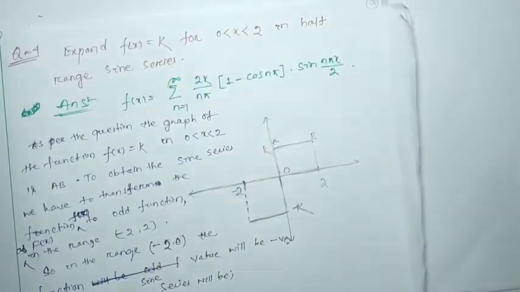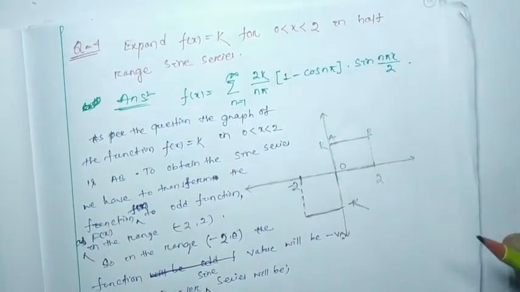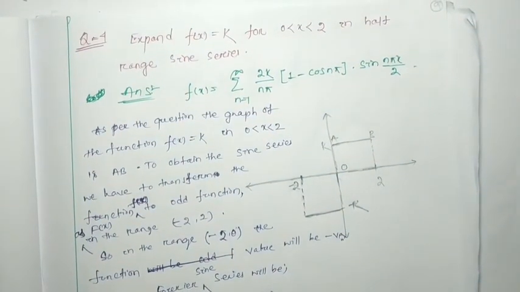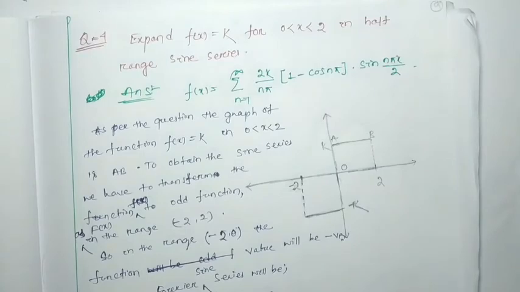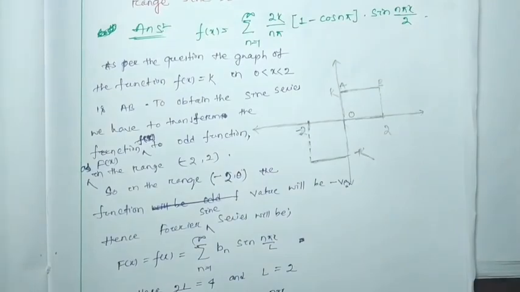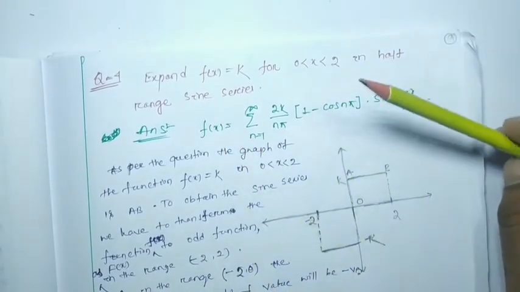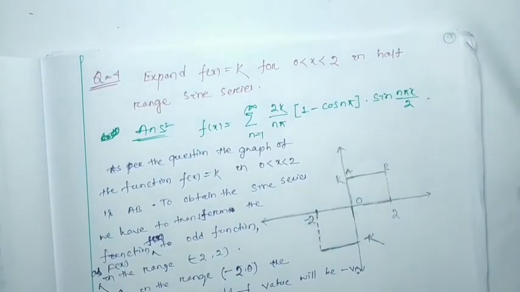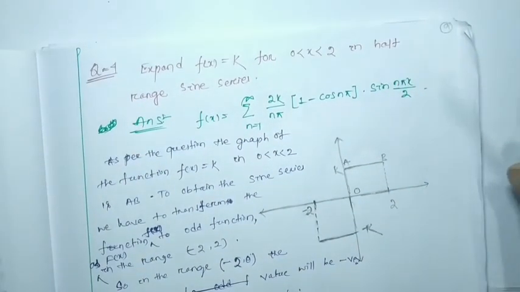Next question is: expand f(x) for 0 to 2 in the half range sine series, and the answer will be this much. So as per the question, we have to find the sine series. And the function is in between 0 to 2. It is not periodic also. So what we have to do is transform this function to a periodic and odd function.